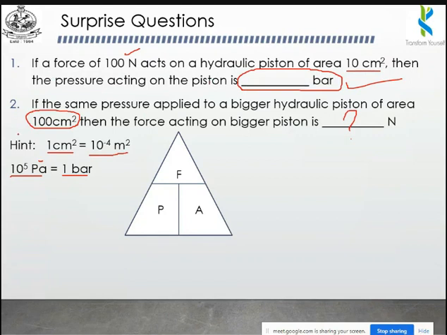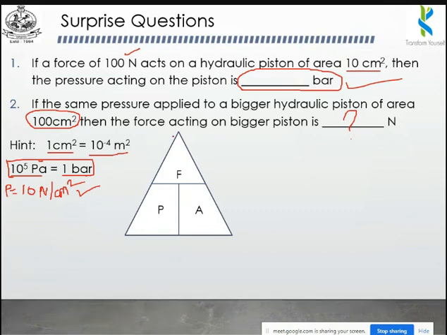In our previous problem, we had a value of 10 Newton per centimeter square. That is the answer for pressure for our previous problem. You have to convert this pressure into pascals first, then convert the pascals into bar. Now you are applying this 10 Newton per centimeter square to the bigger hydraulic piston of area 100 centimeter square. You can directly use this value in this formula, because here the area is in centimeter square and the pressure is also per centimeter square.